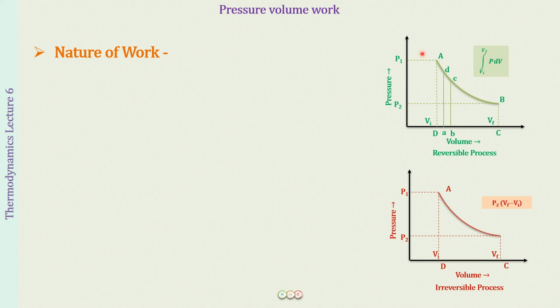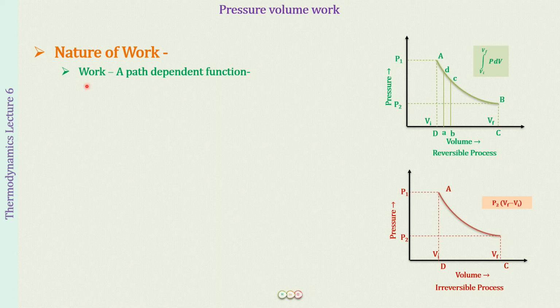The next thing that you will be learning is that you have just now studied that work is a path dependent function. It depends upon the path that the process is taking rather than just the initial and the final state of the system. Unlike pressure, volume, temperature, which are state functions, work is a path dependent function or a path function. So we will be proving that with the help of these two graphs, how work is a path dependent function.